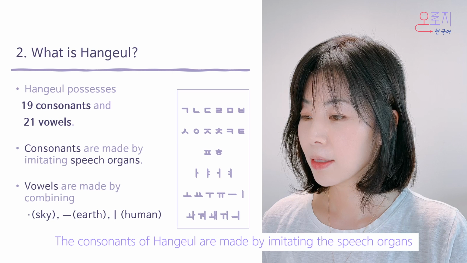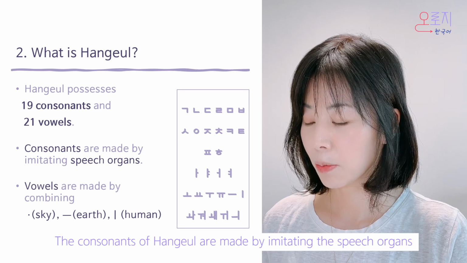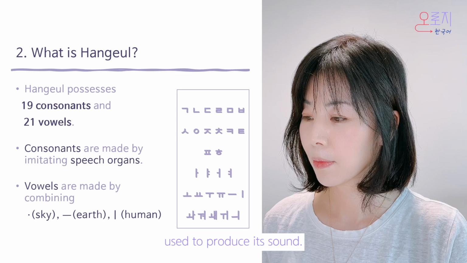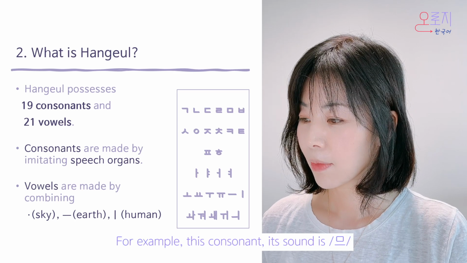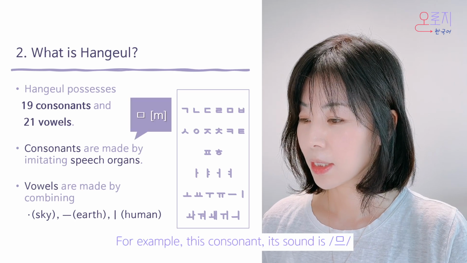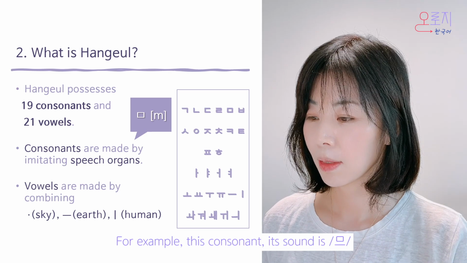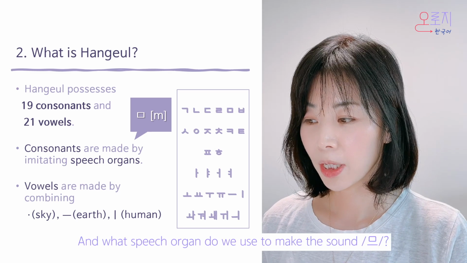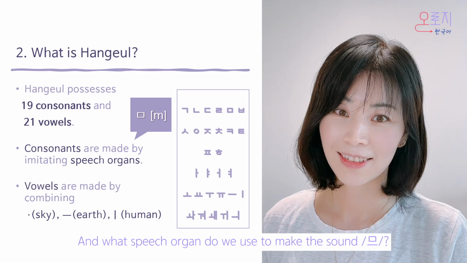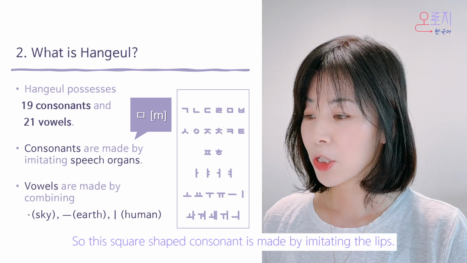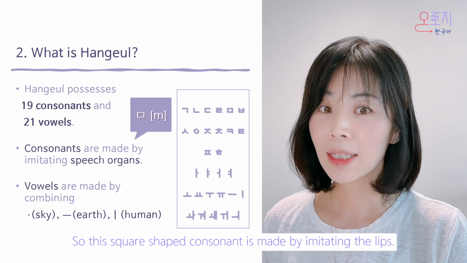The consonants of Hangul are made by imitating the speech organs used to produce each sound. For example, this consonant, its sound is M. M. And what speech organ do we use to make the sound? M. Yes, it's lips. So this square-shaped consonant is made by imitating lips.